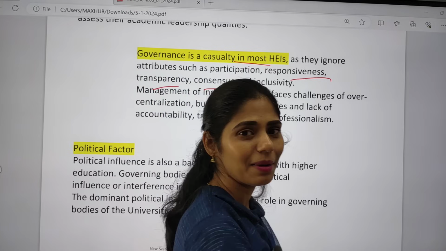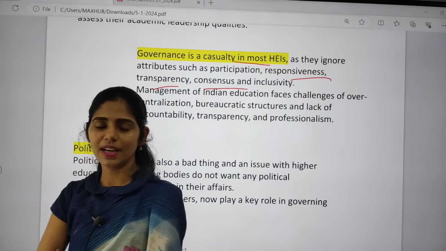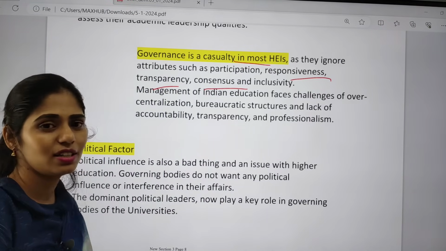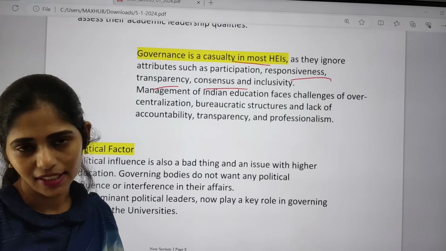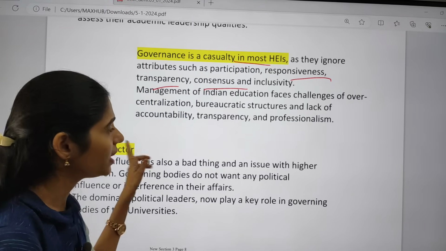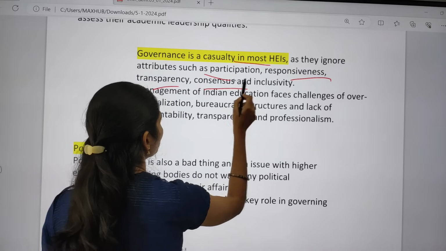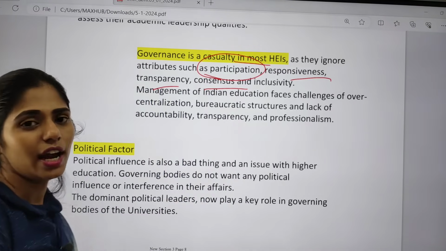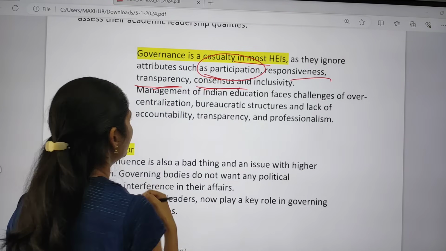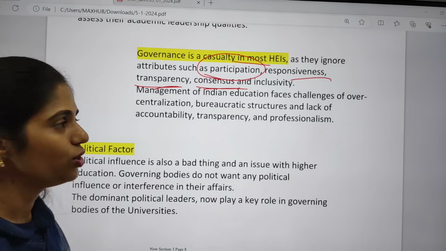And she boosted me up and tried to convince me, and out of 30 students in my class, 28 students gave the presentation. In that way, if you have a good faculty in the colleges, they will be boosting up the students. But it is not the case with all higher education institutions. They are not focusing on participation of students, responsiveness, transparency, consensus and inclusivity, and even there is no proper management of the Indian education system.